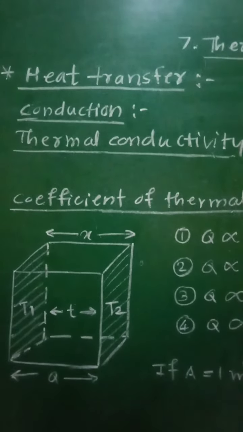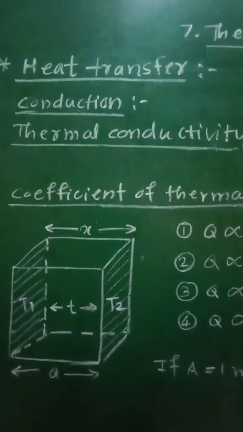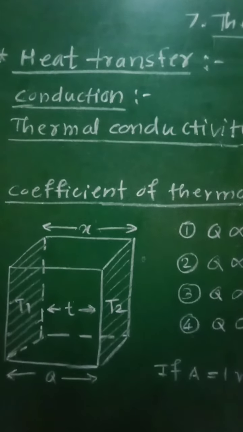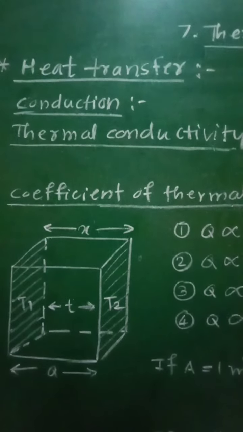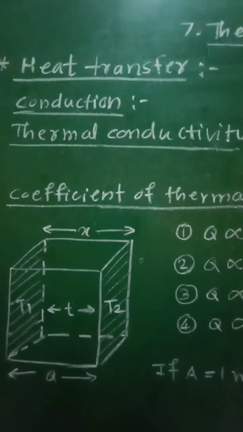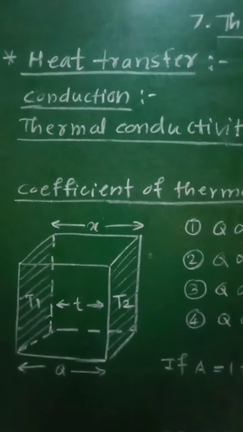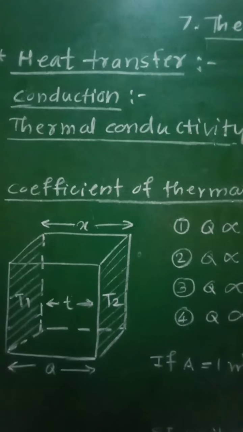Now heat transfers through solids by conduction only. So conduction of heat takes place in the case of solids. On the other hand, liquids and gases are heated by convection, that is, there is transfer of heat energy through liquids and gases by convection of heat.